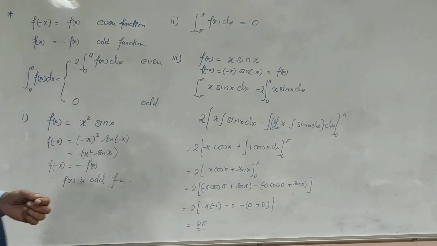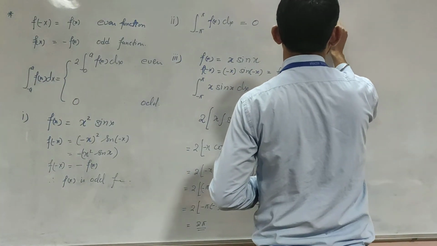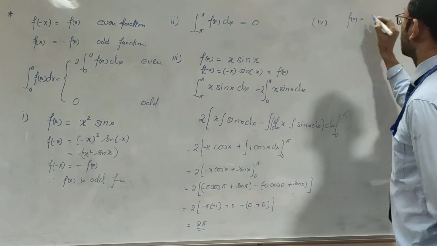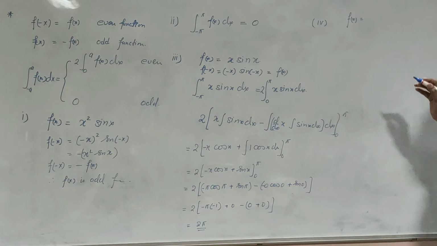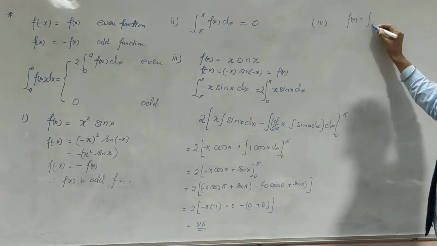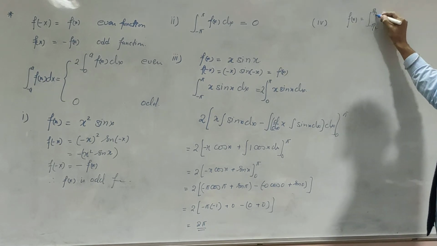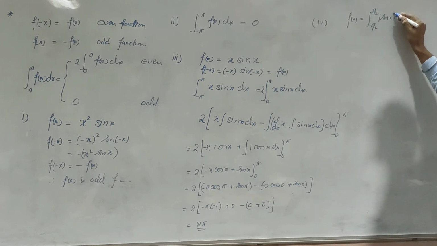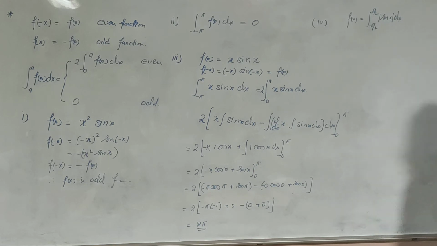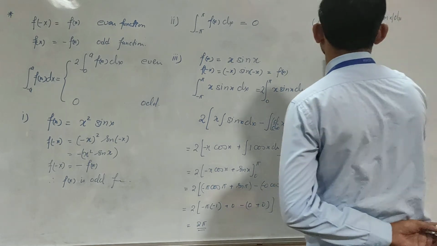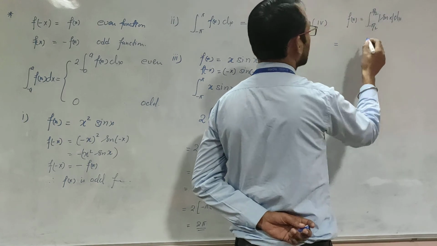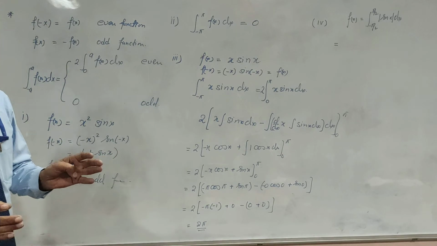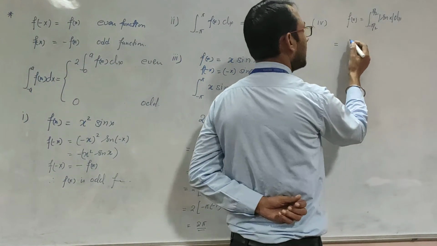Now next, the fourth part is the integral from -pi by 2 to pi by 2 of mod sin x dx. Now see, it is a mod. Mod always gives us a positive value. So it will be an even function.